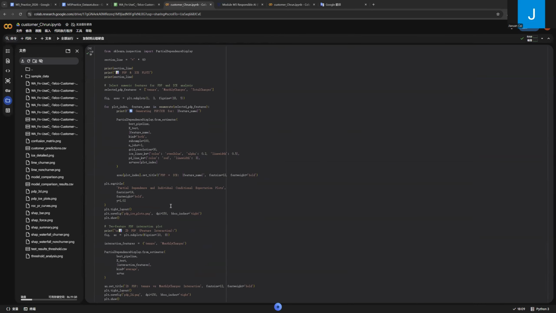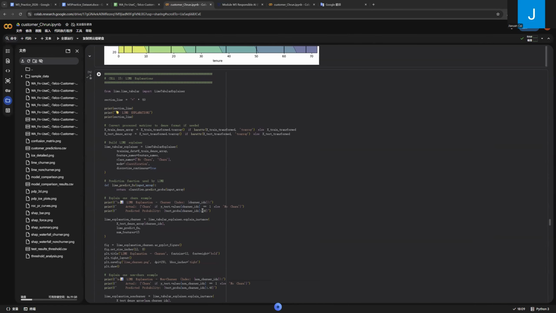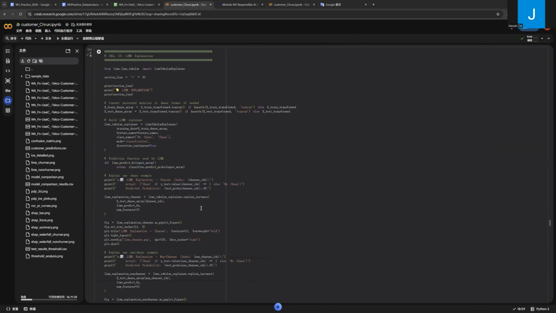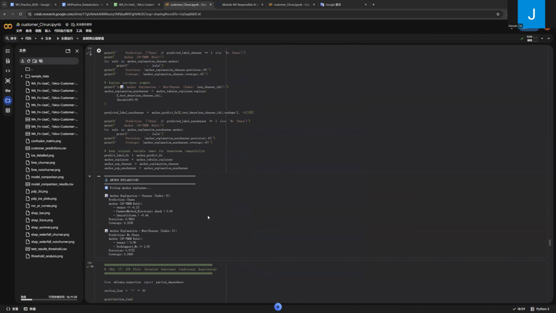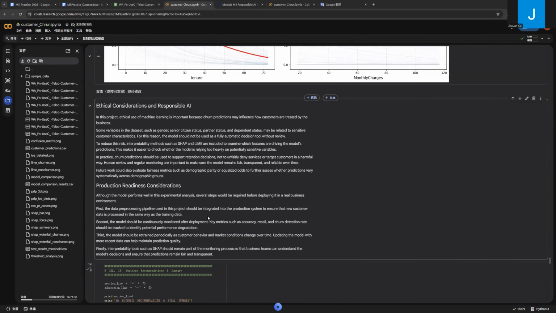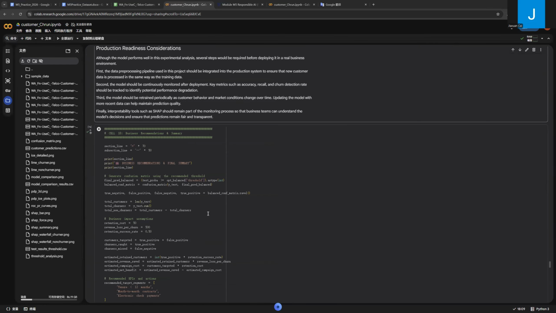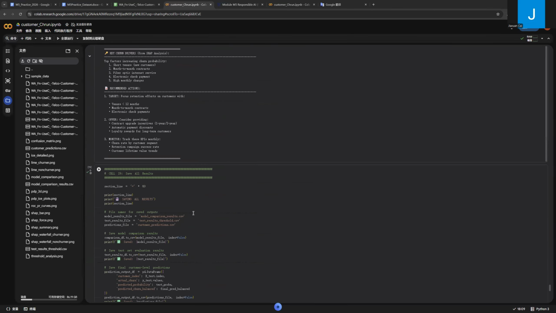Finally, the model results are translated into business insights. Customers with short tenure, month-to-month contracts, and high monthly charges appear to have higher churn risk.